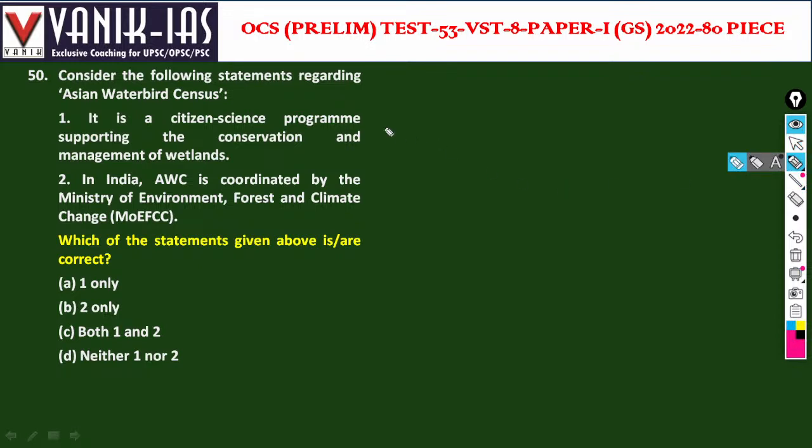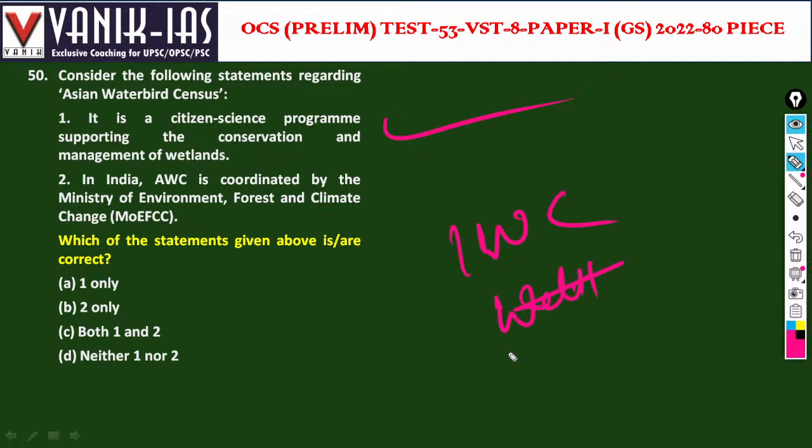First statement is right. That is the citizen science program supporting the conservation and management of wetlands, and it's a part of the global waterbird census, that is the International Waterbird Census, and this is run by Wetlands International.